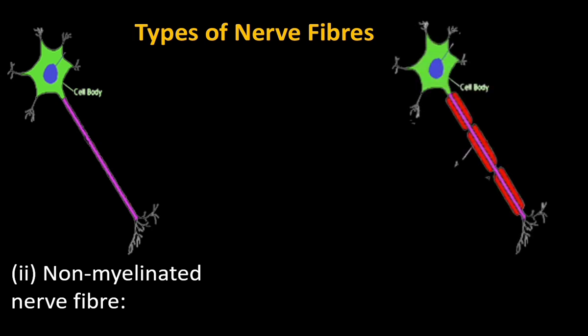This is a myelinated neuron. Here, the axon is covered by myelin sheath. Myelin sheath has nodes of Ranvier. They are constrictions. Myelinated neurons transmit impulses faster. Myelinated neurons have myelin sheath around the axon. They are found in the white part of the central nervous system.